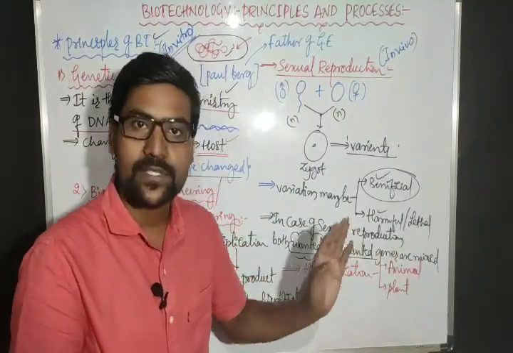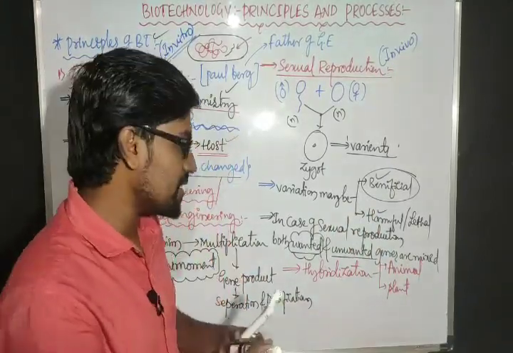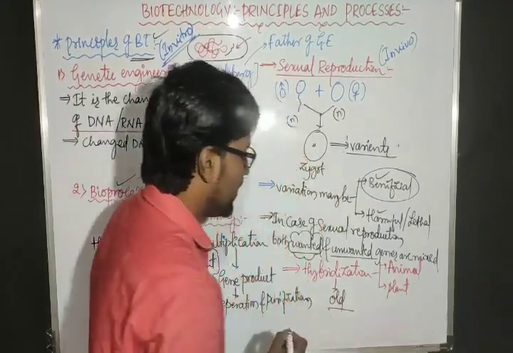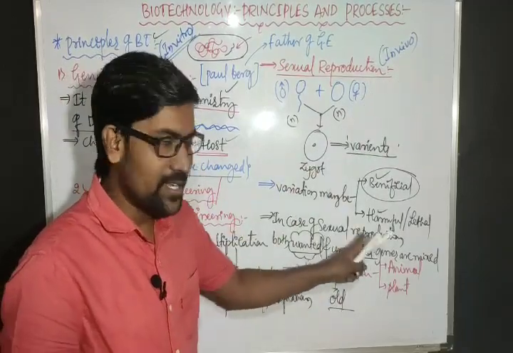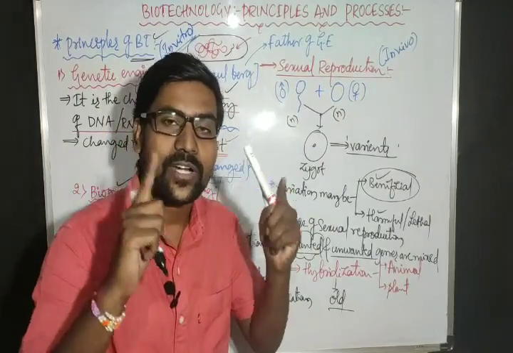So we can observe this in hybridization. Actually, this is an old method. Hybridization is nothing but sexual reproduction, bringing about sexual reproduction in two different varieties, two different plants, two different animals.